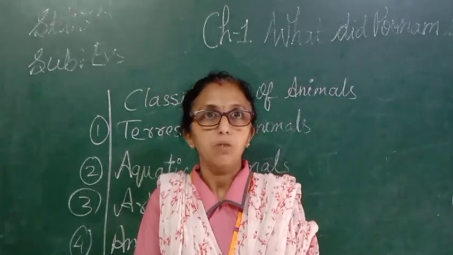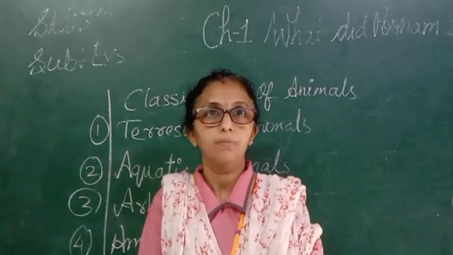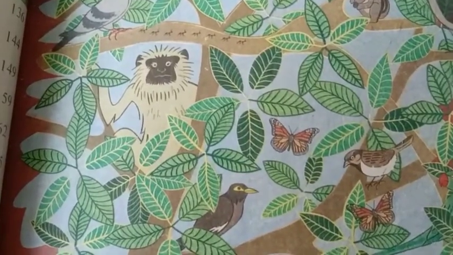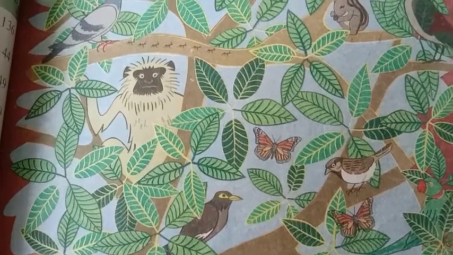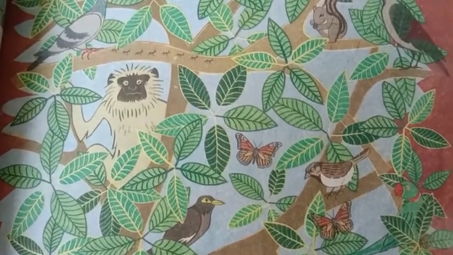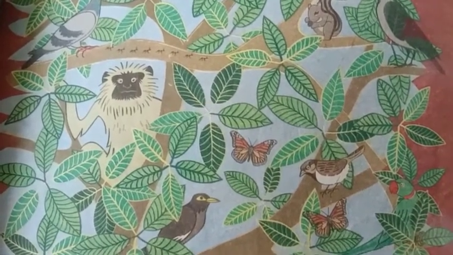So I will show you here which animals are sitting on the tree. Now we can see here the different types of animals sitting on the trees. On the left hand side there is a pigeon.